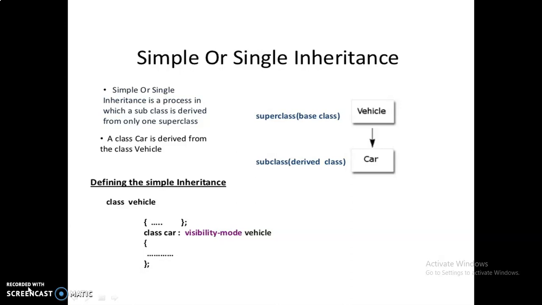The old class name, so the old class visibility mode and then the old class name. Here the car, class is the keyword, car is the new class name, that is a derived class name, and then the visibility mode, it may be public, private or protected. Vehicle is the old class name.